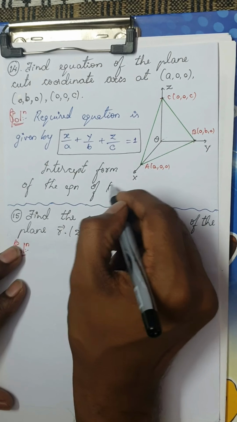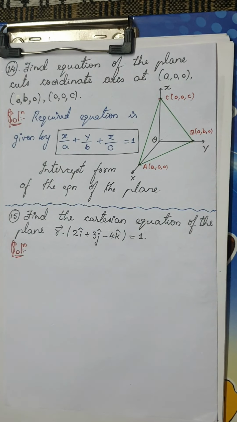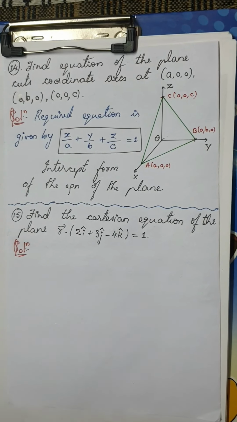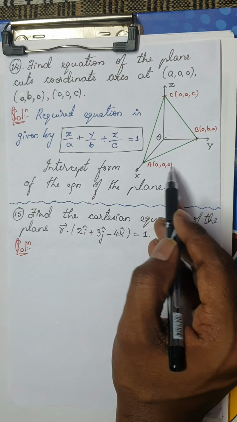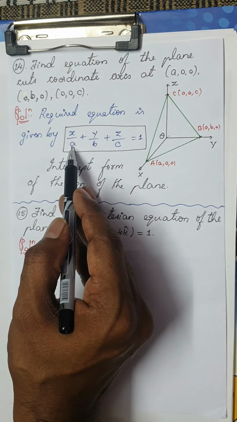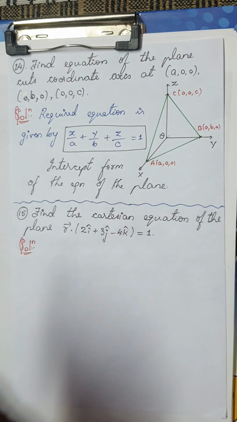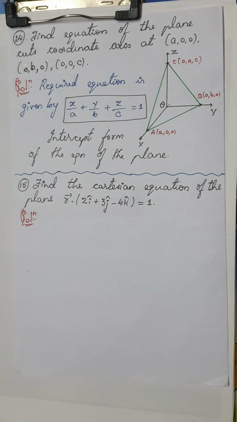The equation of the plane. Remember this. Very simple answer they can give you. In case they give you a plane which cuts at 2, 0, 0; 0, 3, 0; 0, 0, 4, then just replace the values of a, b, c. You can directly get 1 mark there. Very simple question this is. You can easily get 1 mark here. Shall we move on to the next question? So moving on to the next question.